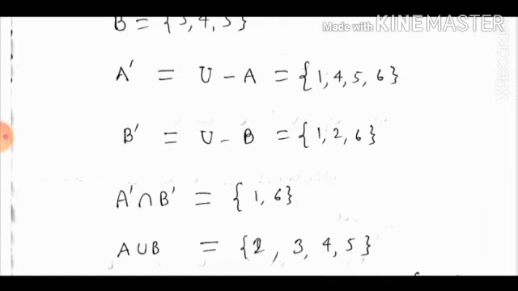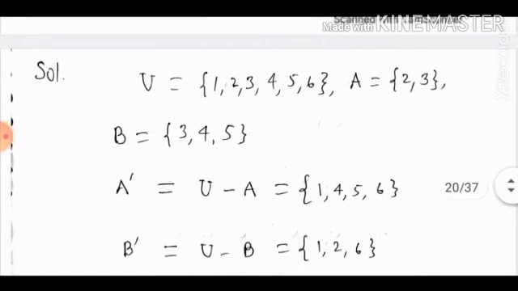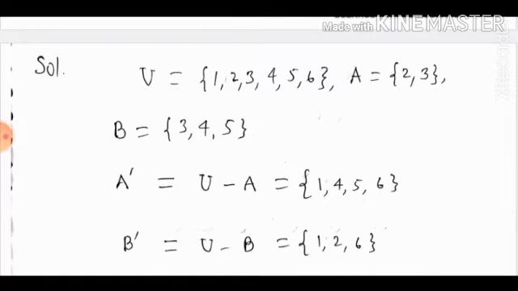Now A dash intersection B dash. Those elements which are common in A dash and B dash. So the set {1, 6}. A union B. Those elements which are either in A or in B or in both. So we have the set {2, 3, 4, 5}.